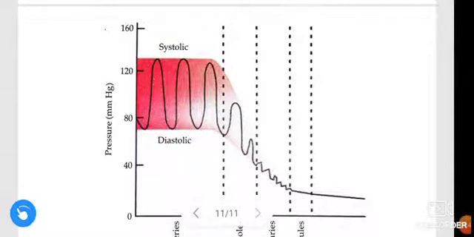See this figure. This figure explains the pulse pressure. Pulse pressure is the difference between the systolic and diastolic pressure.